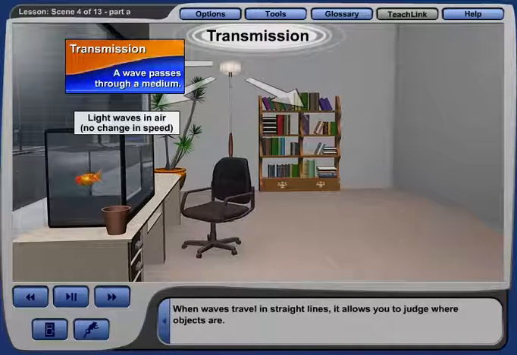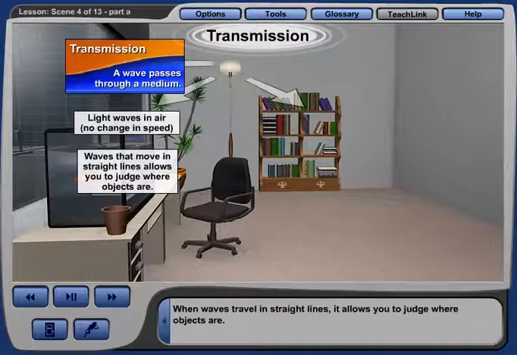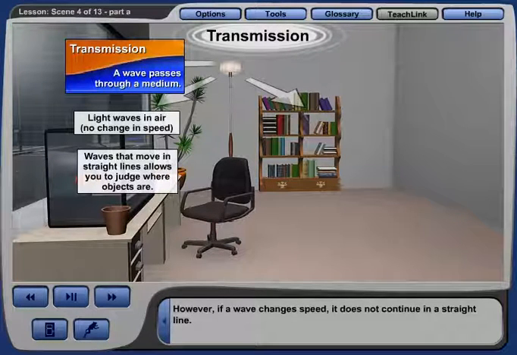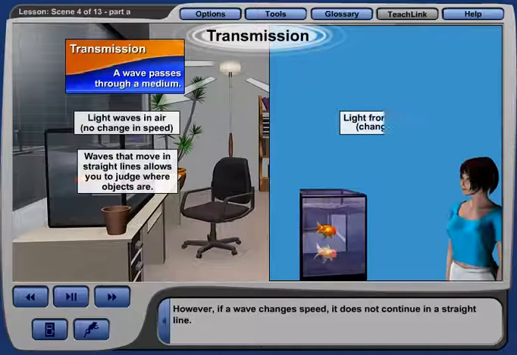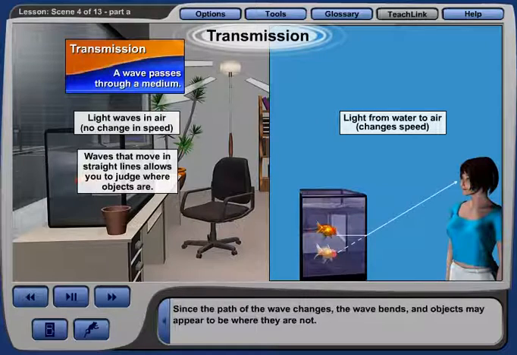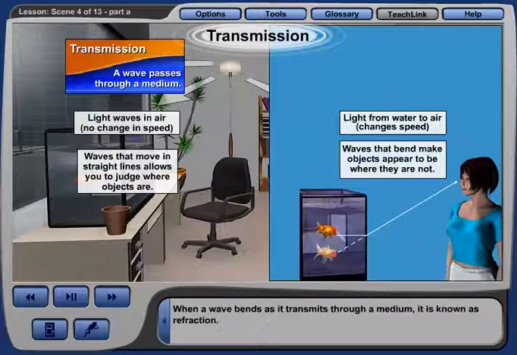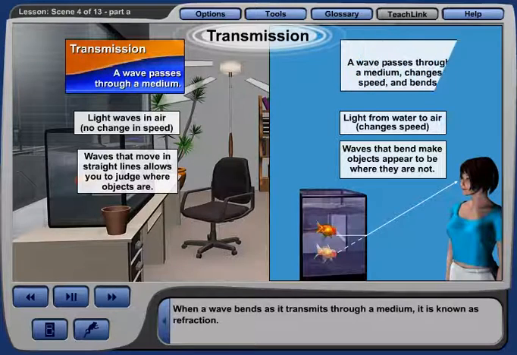When waves travel in straight lines, it allows you to judge where objects are. However, if a wave changes speed, it does not continue in a straight line. Since the path of the wave changes, the wave bends, and objects may appear to be where they are not. When a wave bends as it transmits through a medium, it is known as refraction.